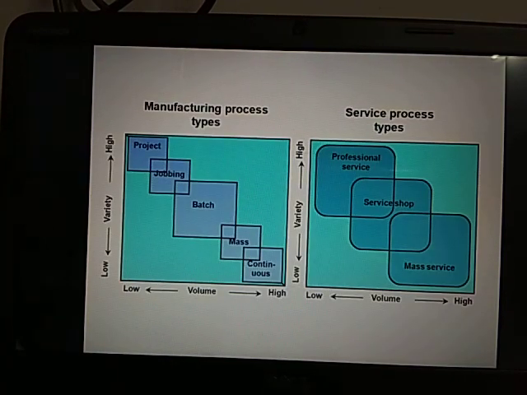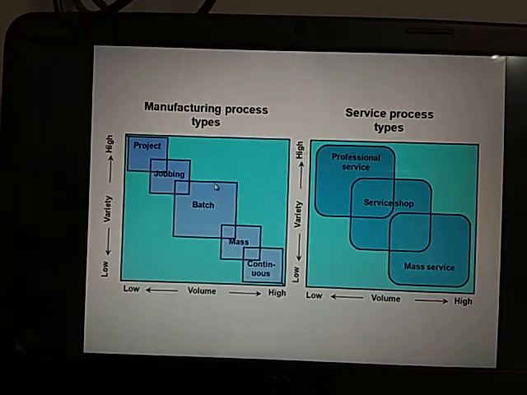Okay. So manufacturing processes. See here, merging is there, project is highly expensive, like jobbing, mixed. See, some characteristics are mixed, and jobbing and batch again mixed, and mass and continuous again mixed.